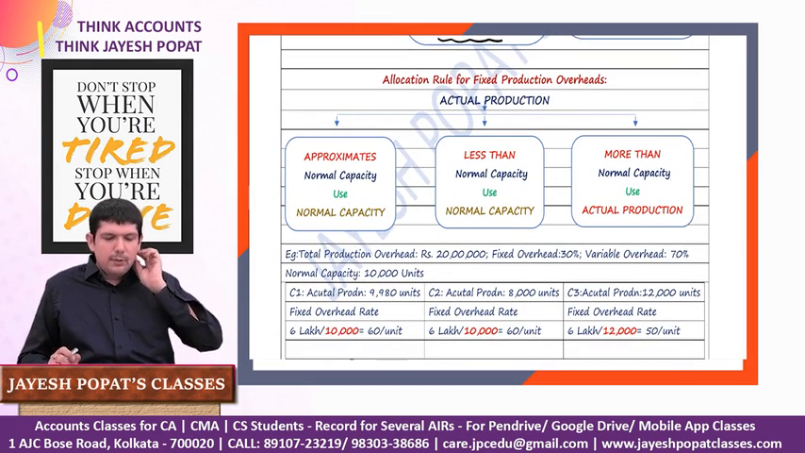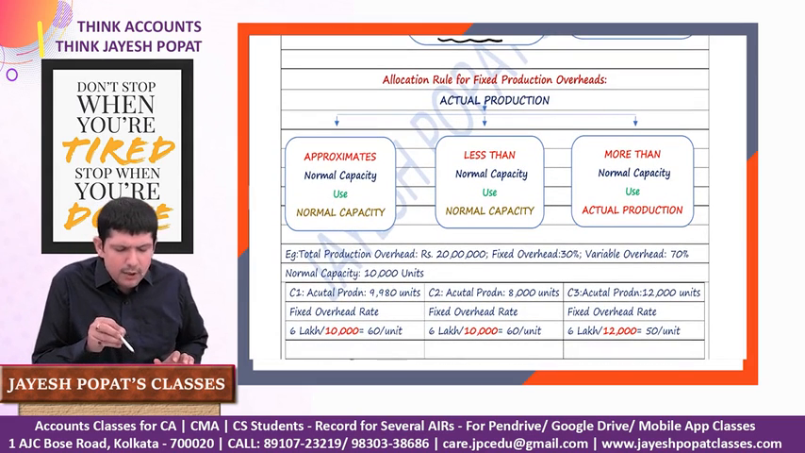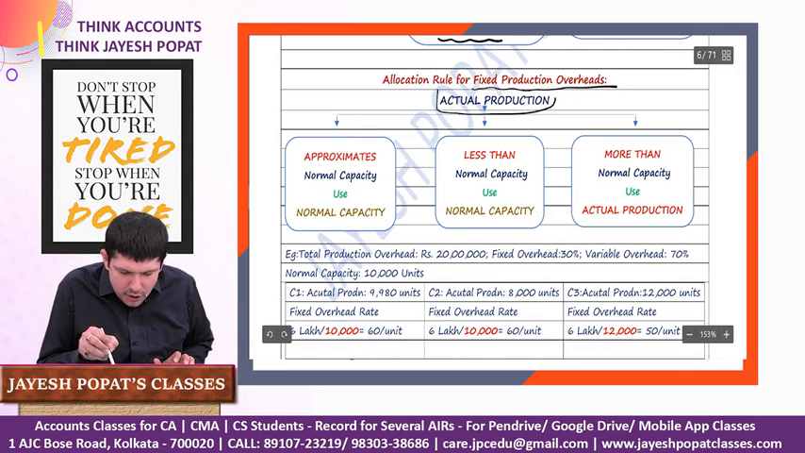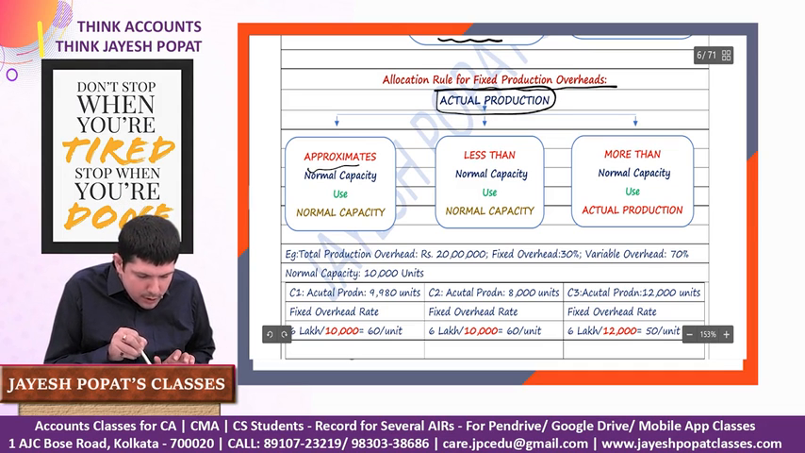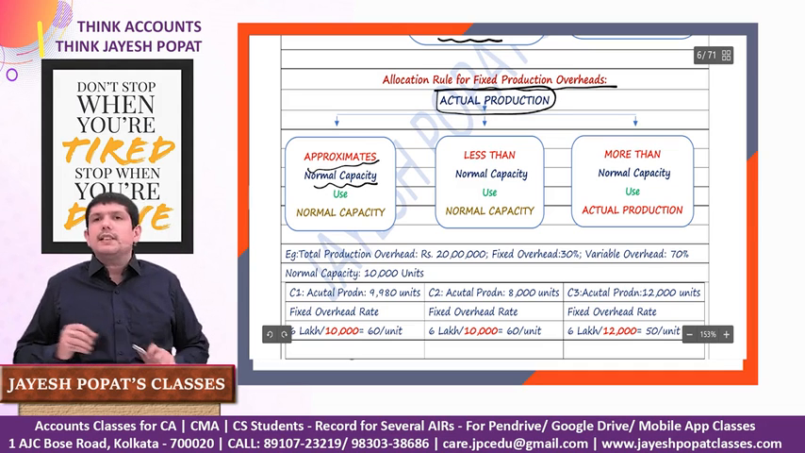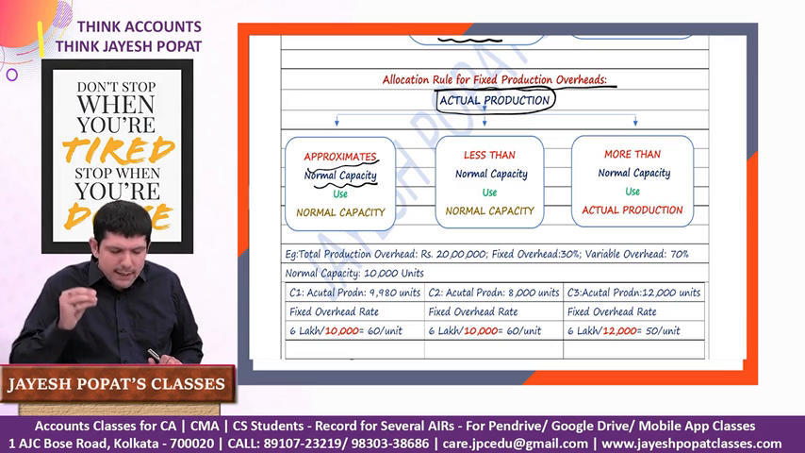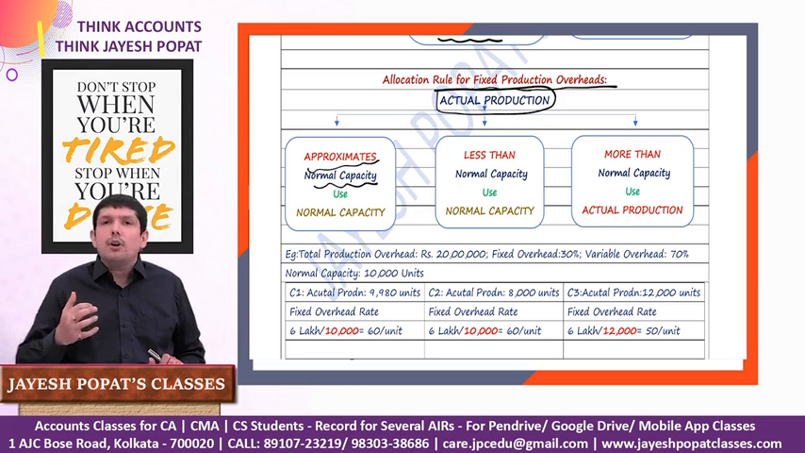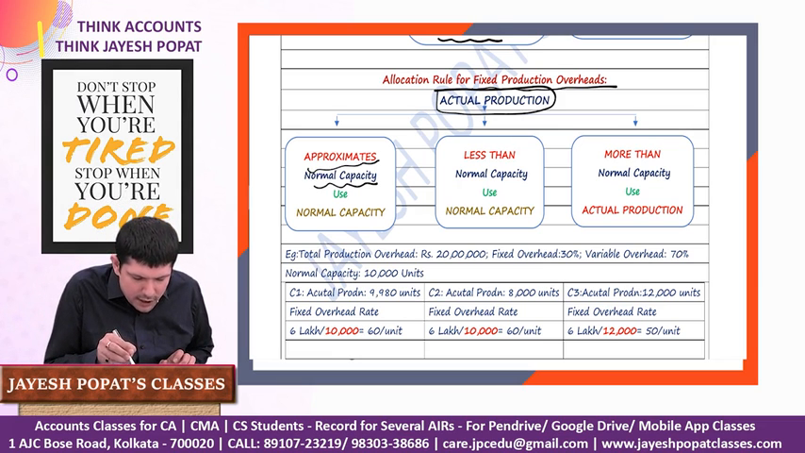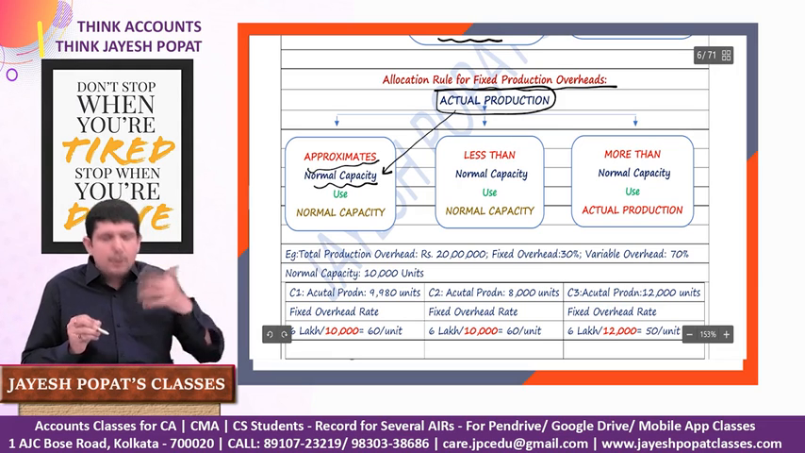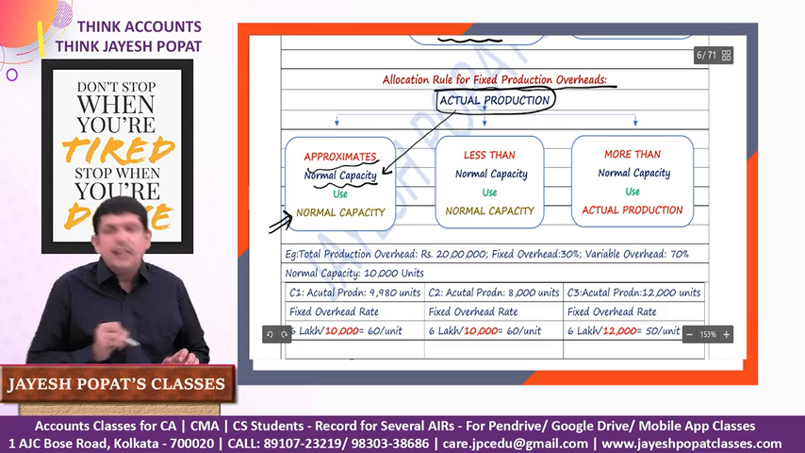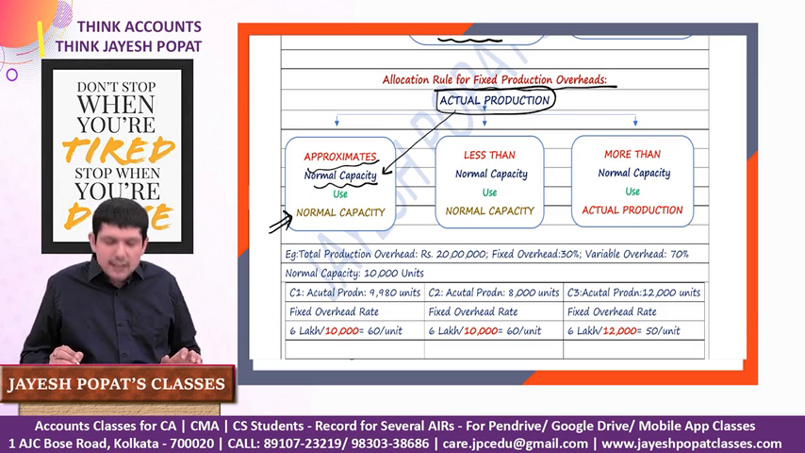Let us have a look with the help of an example. First, we'll talk about the allocation rule for fixed production overhead. So it says when the actual production is approximately equal to the normal capacity. What is normal capacity? Normal capacity is the average production which the manufacturing facility has achieved over a period of time. That is treated as the normal capacity. So it says that if the actual production which you have done during the year is approximately equal to your normal capacity, then for calculating the rate, you need to take normal capacity as the denominator.